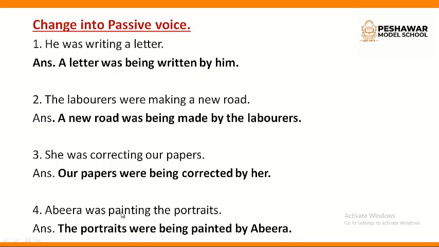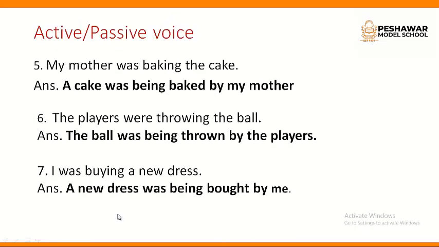She becomes her. Abira was painting the portraits. The portraits again plural form. So we are going to use were. The portraits were being painted by Abira. The third form of paint is painted with being.